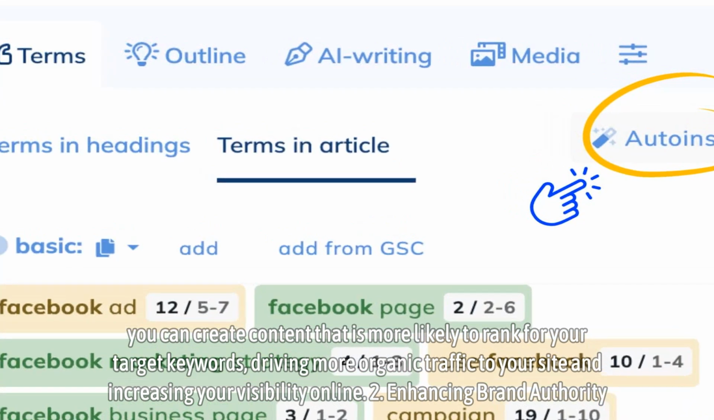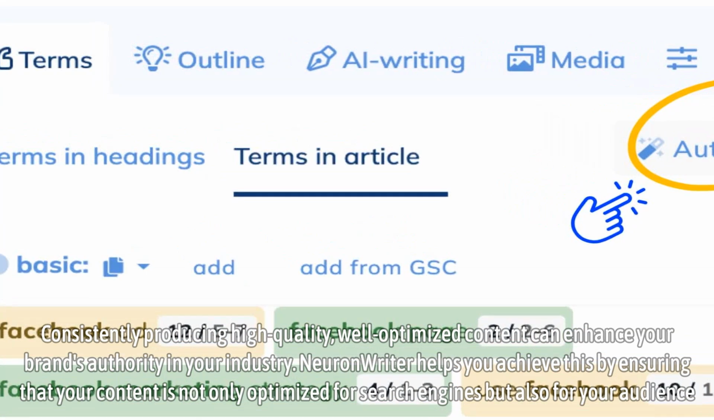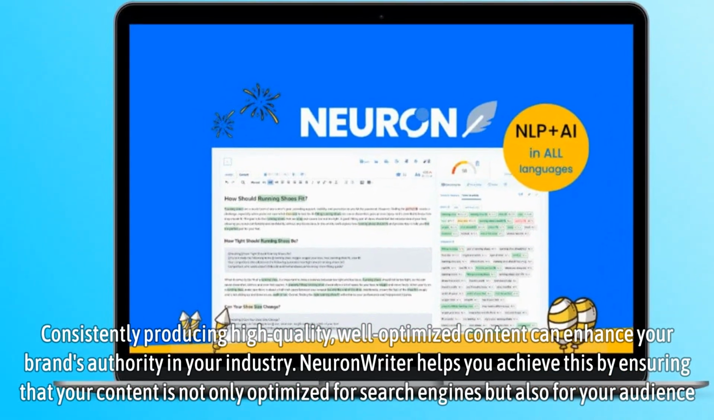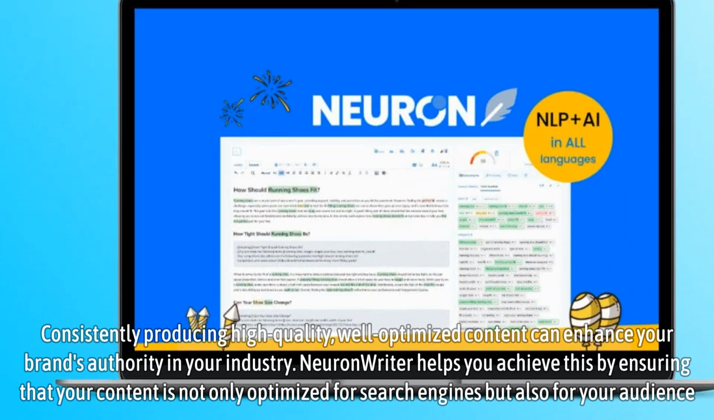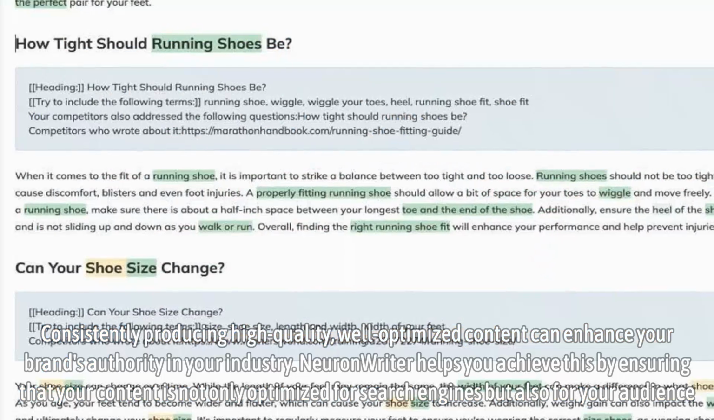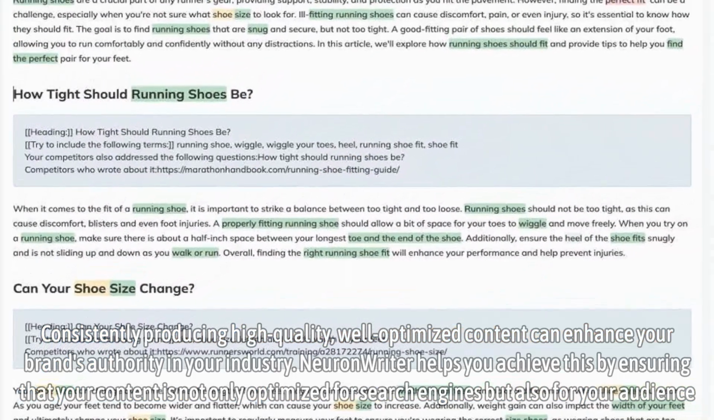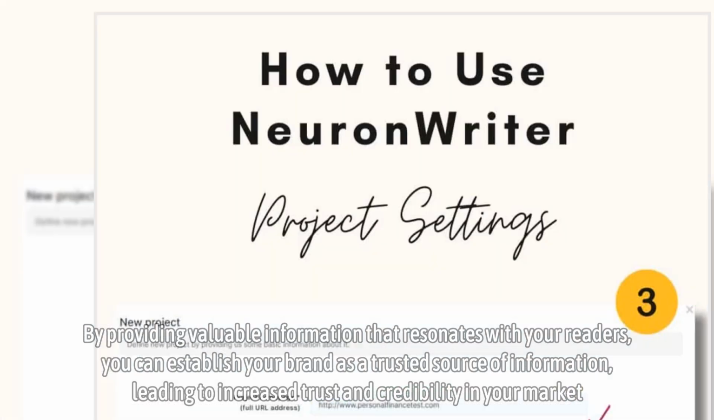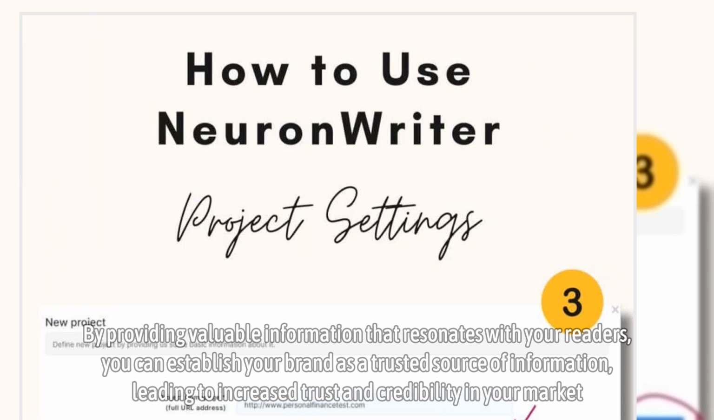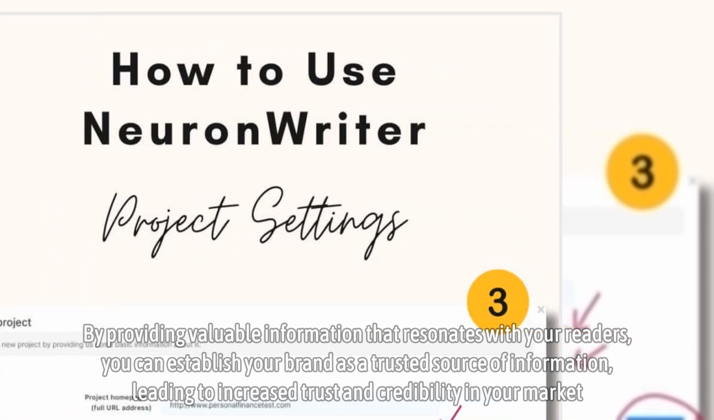2. Enhancing brand authority. Consistently producing high-quality, well-optimized content can enhance your brand's authority in your industry. NeuronWriter helps you achieve this by ensuring that your content is not only optimized for search engines, but also for your audience. By providing valuable information that resonates with your readers, you can establish your brand as a trusted source of information, leading to increased trust and credibility in your market.